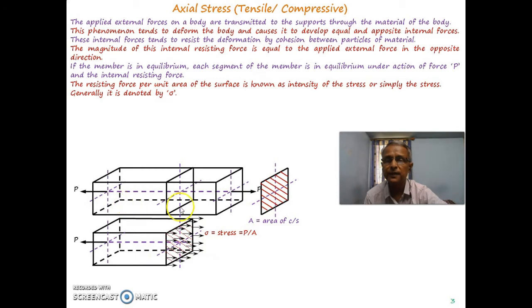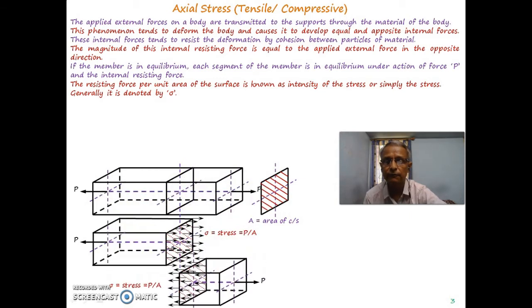Also, if I am considering the other segment, that segment will also be subjected to internal force. If the complete body is in equilibrium, and I am considering only one segment of it, that segment must also be in equilibrium.